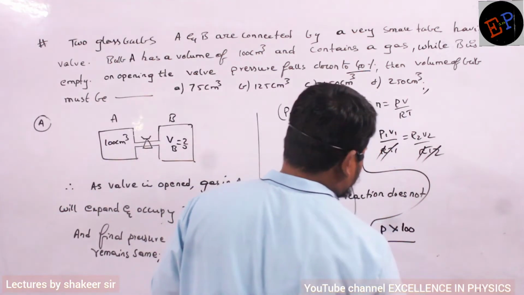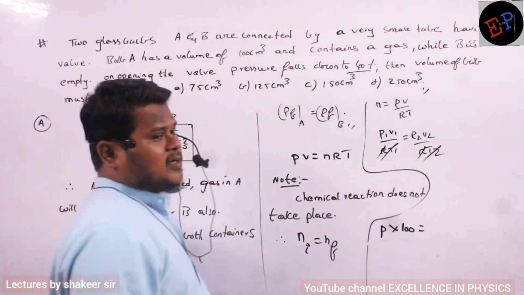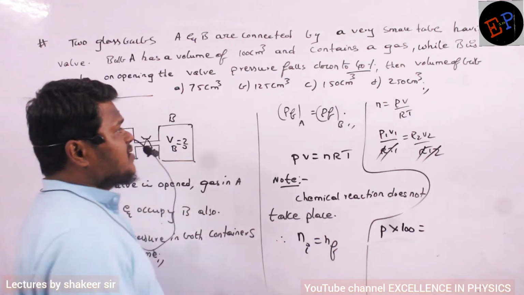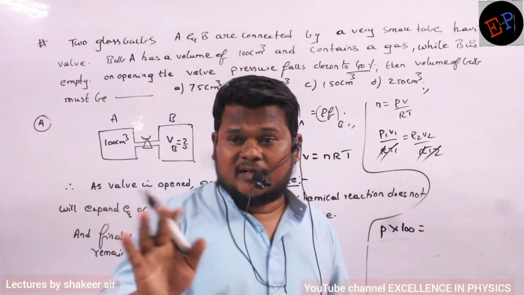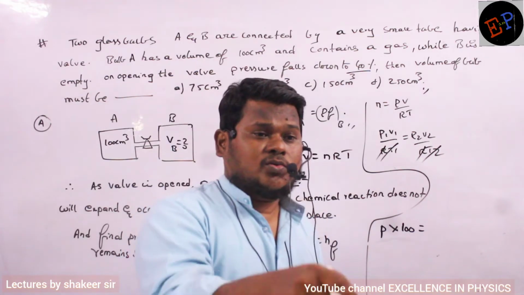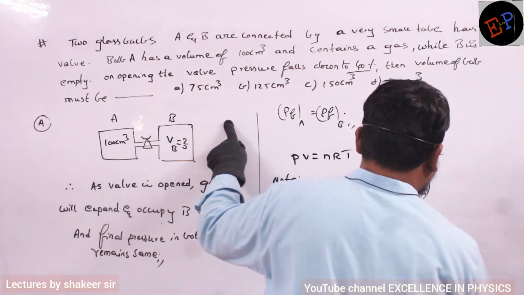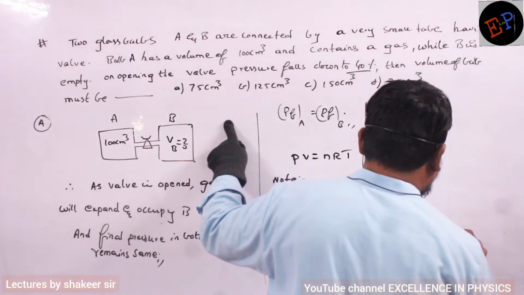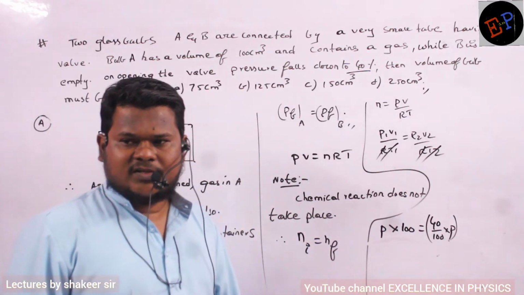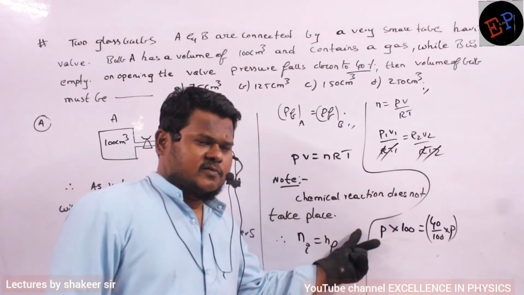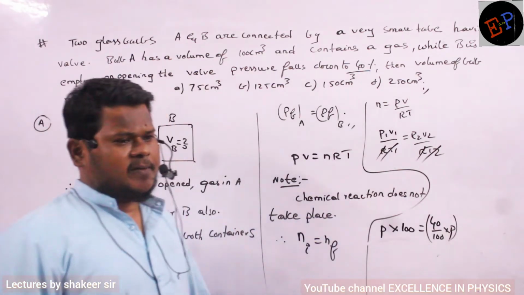So the initial volume is 100, and there is nothing to divide, so this is equal to P2 V2. The final pressure: he did not say falls by 40, he said pressure falls to 40. It means the final pressure is 40 by 100 multiplied by P. Understood, Nama? Initial pressure is P, and final pressure is only 40% of the initial pressure.